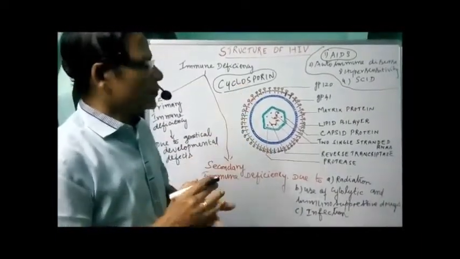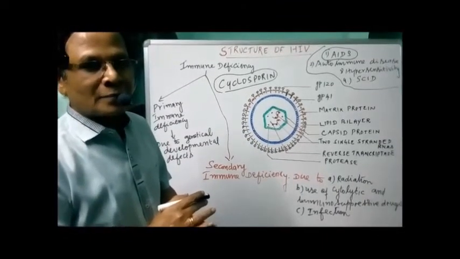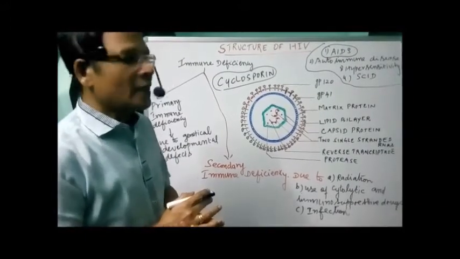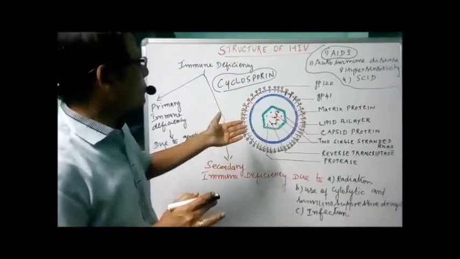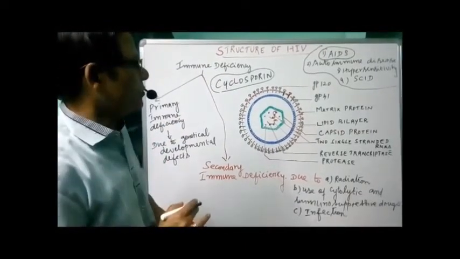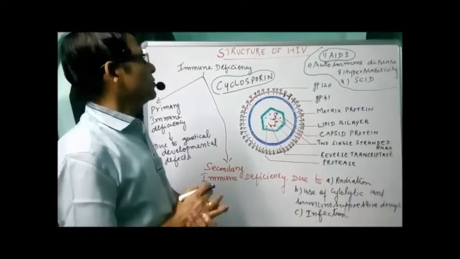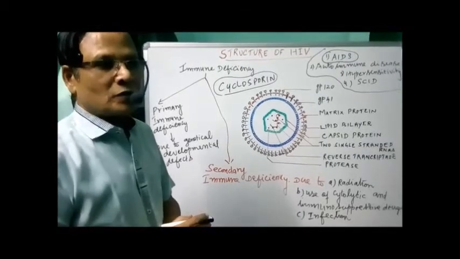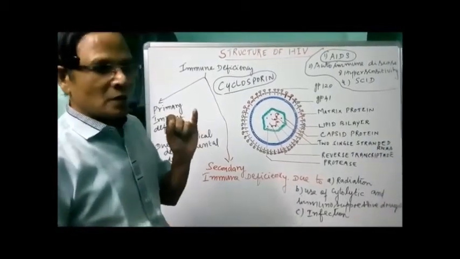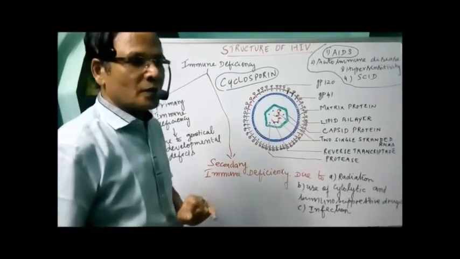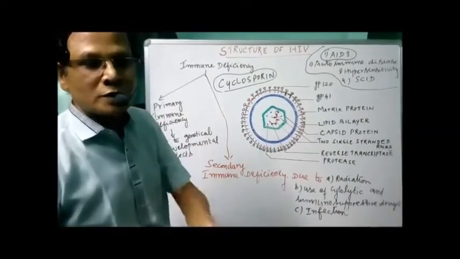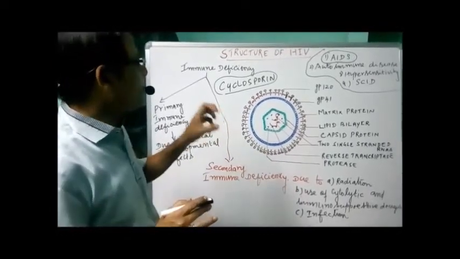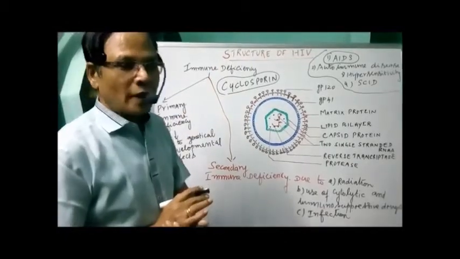Now you know the historical aspect. Two persons, Robert Gallo and Luc Montagnier, at the National Institute of Health in the US, identified the HIV virus responsible for AIDS. Now we have to study the virus which causes AIDS: the causative agent, the structure, the mode of transmission, the pathogenesis, then also the test, and how to prevent it. These are the different categories we have to study under AIDS.